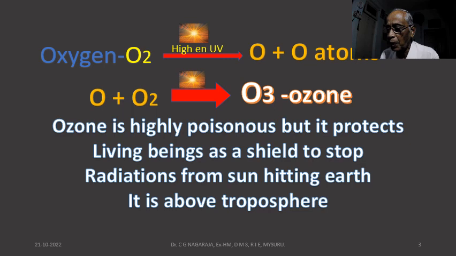Ozone is highly poisonous, but it protects living beings as a shield to stop radiations from the sun that hit the earth. And ozone is a layer above the troposphere.